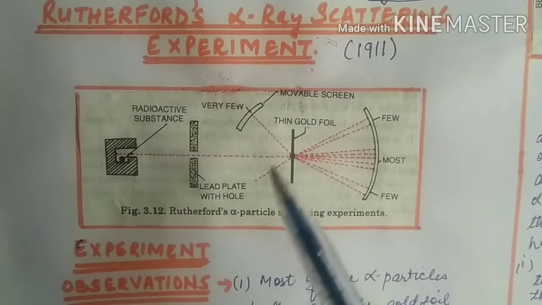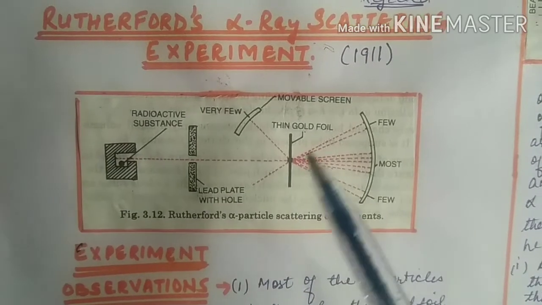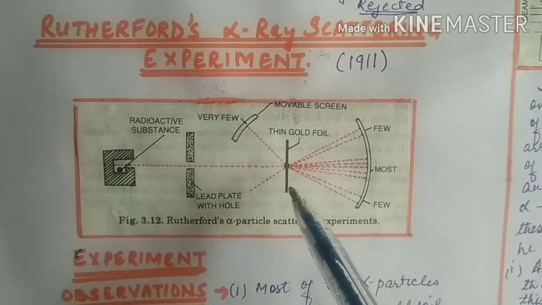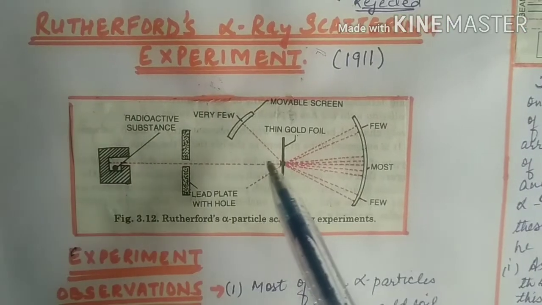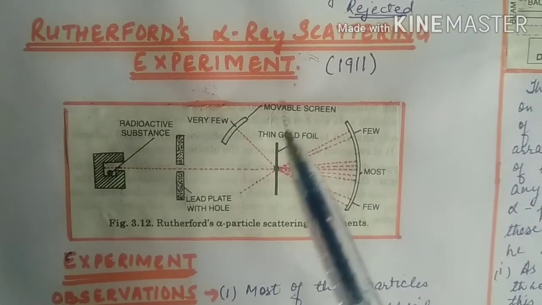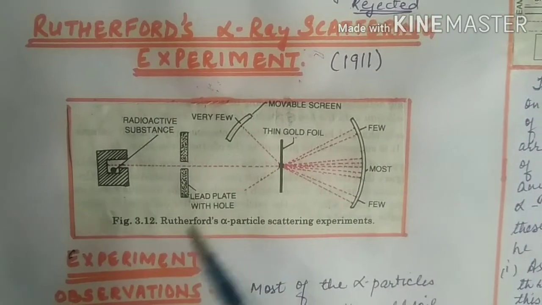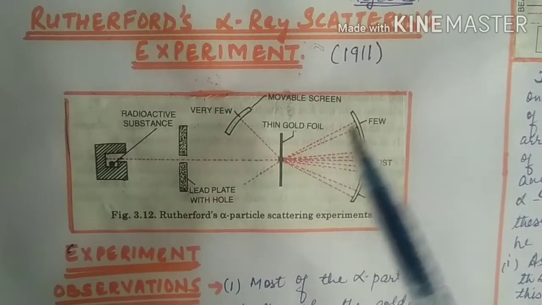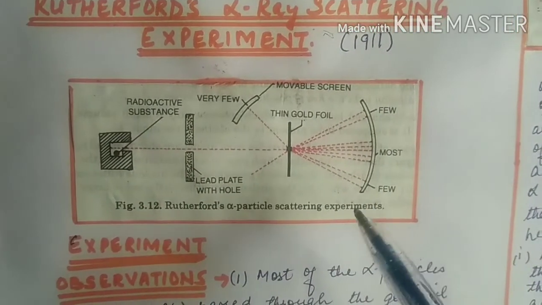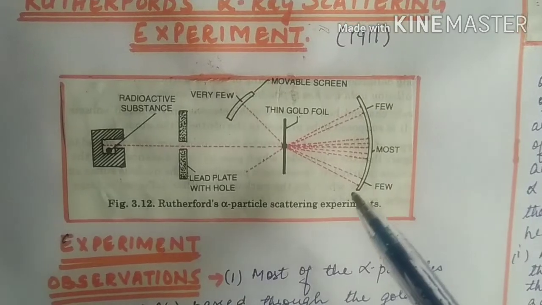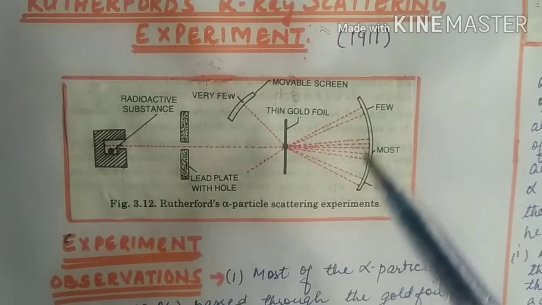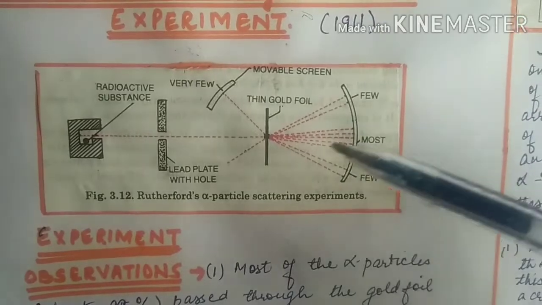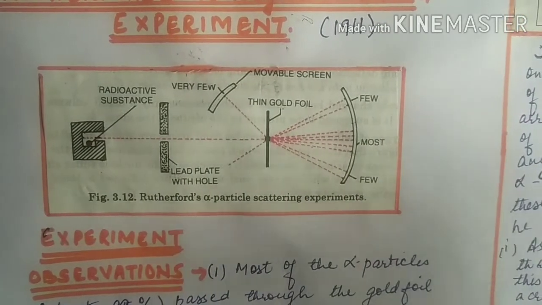Assuming that the gold foil had atoms very close together because of high density, whatever rays were passing must be passing through the atoms. When they struck a screen coated with zinc sulfide, they produced scintillation showing where these radiations landed.